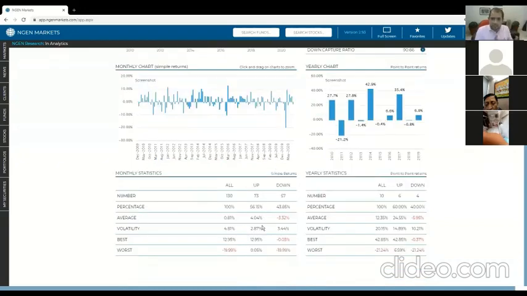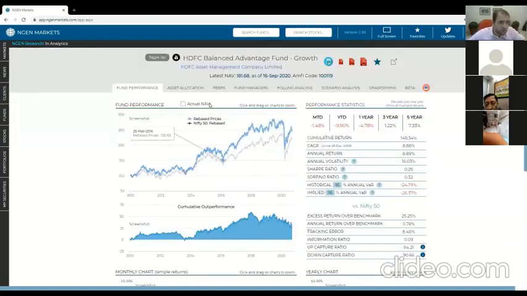Now, they are simple, but we feel they are quite useful. Just with one look, you can see, okay, 56% of the months that this fund has had over the period we're looking at have been up. And when they've been up, on average, they've been up about 4%. So that's pretty useful information. And when they've been down, minus 3.32, a little less than the average up, etc. So you get a lot more useful information here. Again, the same thing for years as well. Let's move on to the next tab.